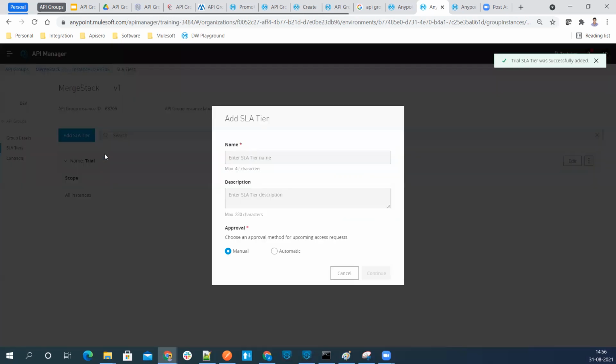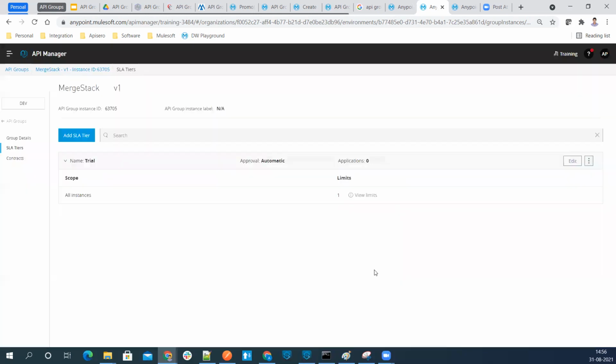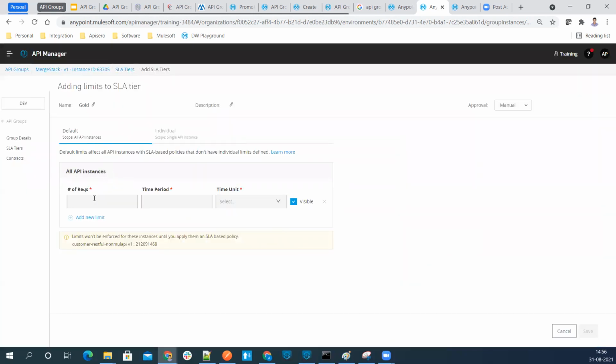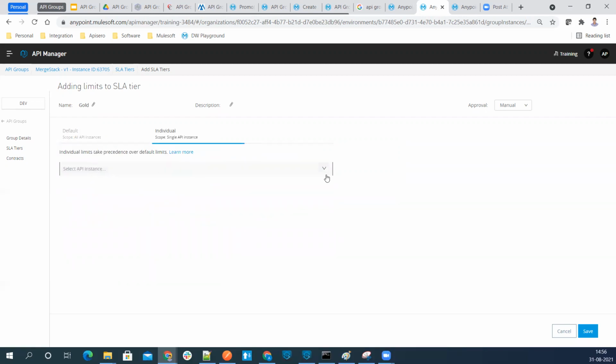Now, one more SLA tier we'll add. Let's say that is gold. In gold, I'll say approval will be manual. And here I say 10 requests per minute. In the trial, I said 5 requests only. So on all these instances in the gold SLA tier, 10 requests per minute will be allowed. But I wanted to add one more thing over here.